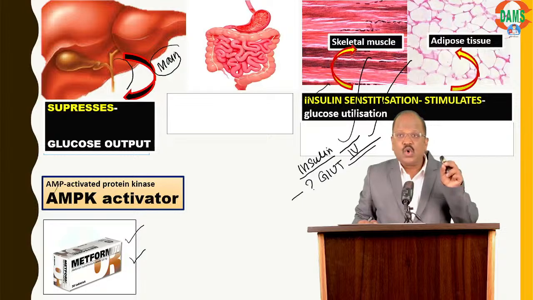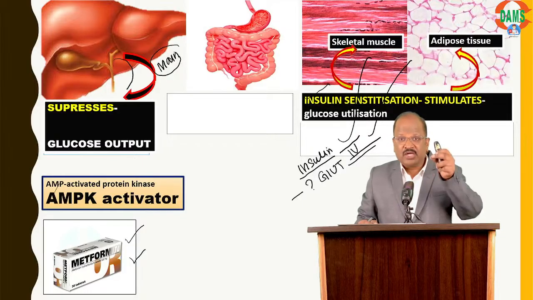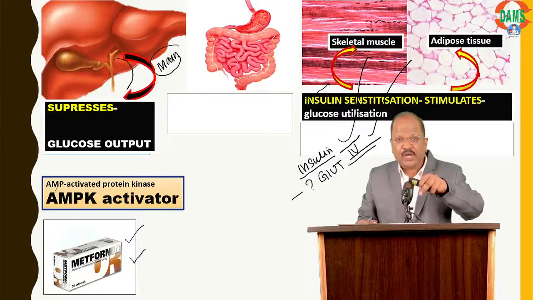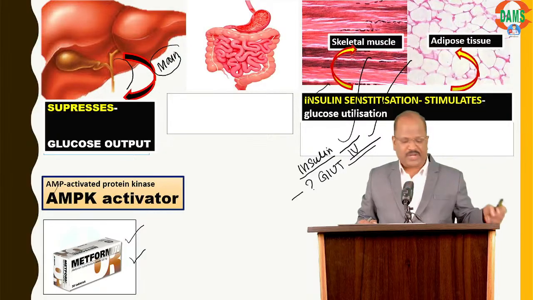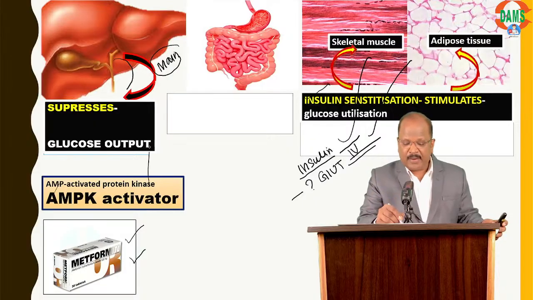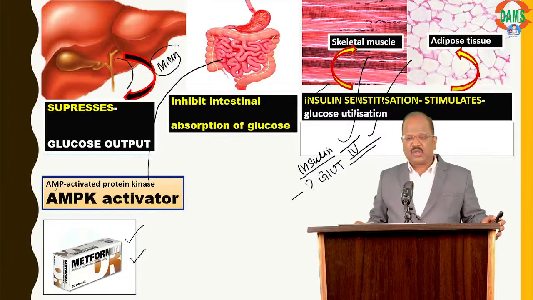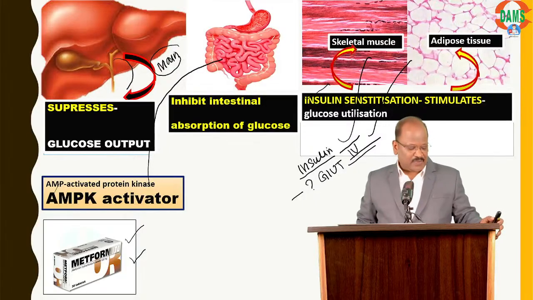But GLUT2 carries glucose to the pancreatic beta cell, thereby promoting insulin release. For insulin release, we need GLUT2, whereas insulin activates GLUT4. And finally, metformin minimally acts on the intestine, where it decreases absorption of dietary glucose. It's a minor mechanism.